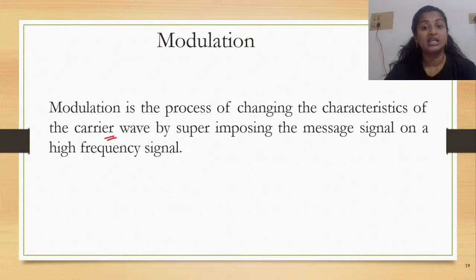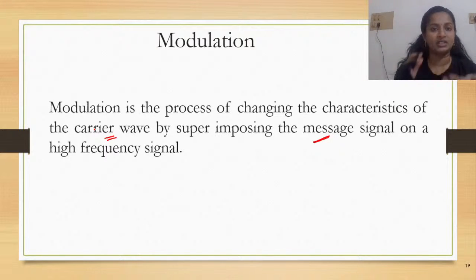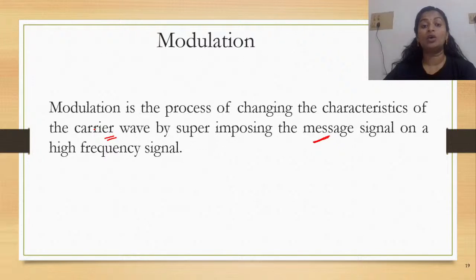Now, how is the change being done? By superimposing the message signal. So you have something else. What is it? It is the message signal, right? So how is it done? You are changing the characteristics by imposing it on another. So what do you mean by imposing? You are placing one on the other. It is simply like placing one on top of the other, right? So this is what the process does. It is trying to change the characteristics of the carrier wave.